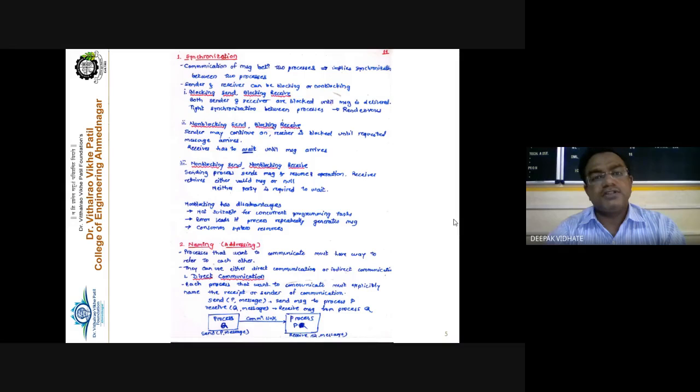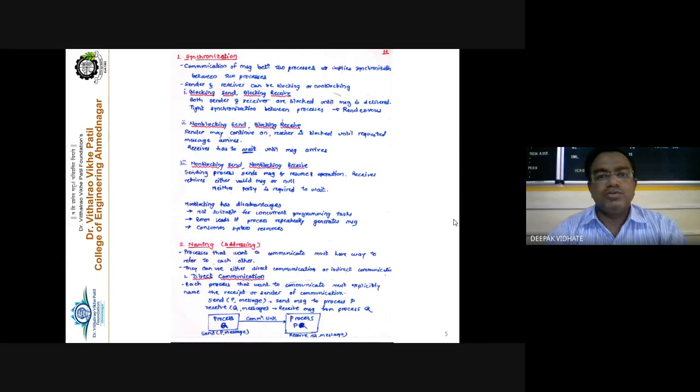The third case of synchronization is non-blocking send and non-blocking receive. Both the sender and the receiver do not bother about the communication. A simple example is email communication. You just drop an email to your friend and go to your work, and the friend, when he checks his mailbox after some time, receives your mail.